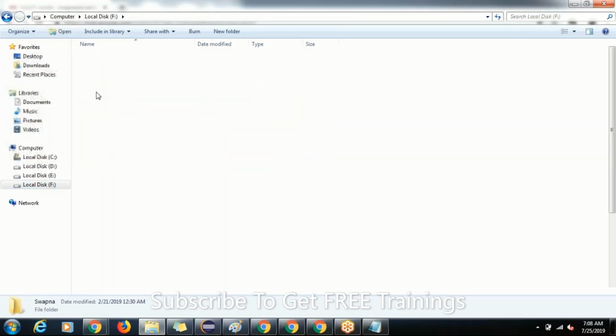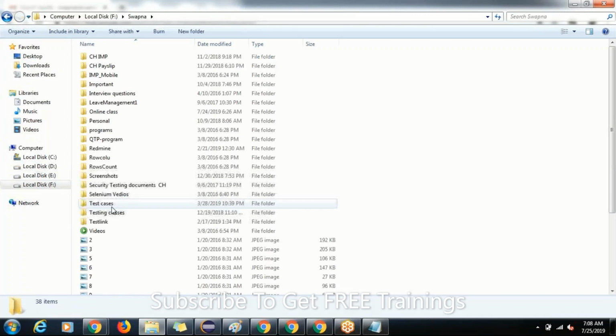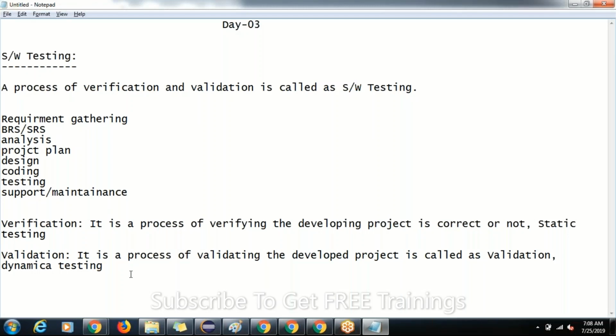So this is about verification and validation and software testing. Let me say one more point here, guys. Yesterday we discussed SDLC, the SDLC phases and what we have done.